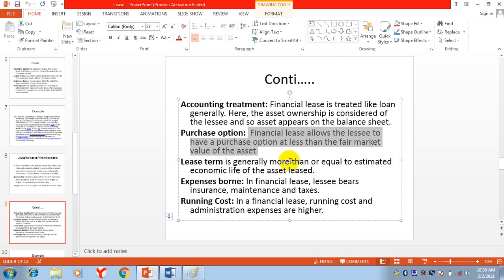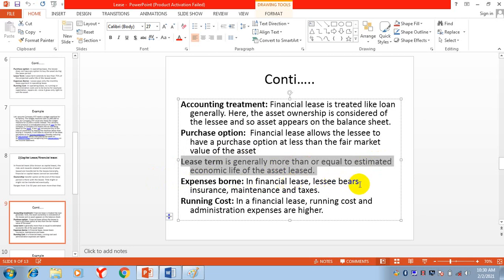The lease term is generally more than or equal to the estimated economic life of the asset. What will be the time period of the lease? It will be more than or equal to the estimated economic life of the leased asset. It means you will make payment within the estimated life of the asset or more than that.